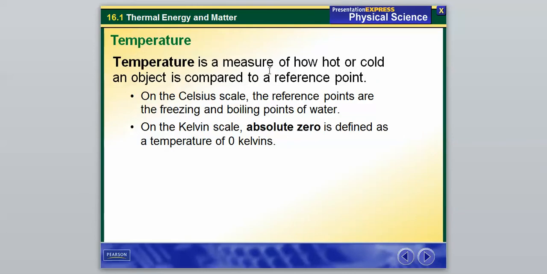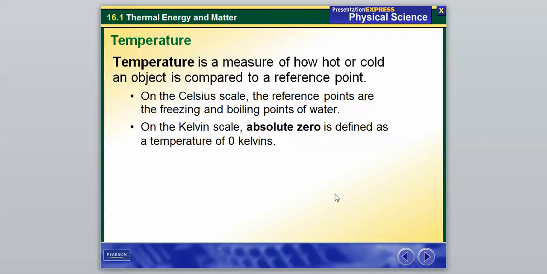So temperature is the measure of how hot or cold an object is compared to a reference point. So we have to have a point that we monitor things from. And on the Celsius scale, the reference points are the freezing and boiling points of water. So 0 degrees is the freezing point, and 100 degrees is going to be the boiling point. So those are our references to tell us how hot or cold something is compared to something else.